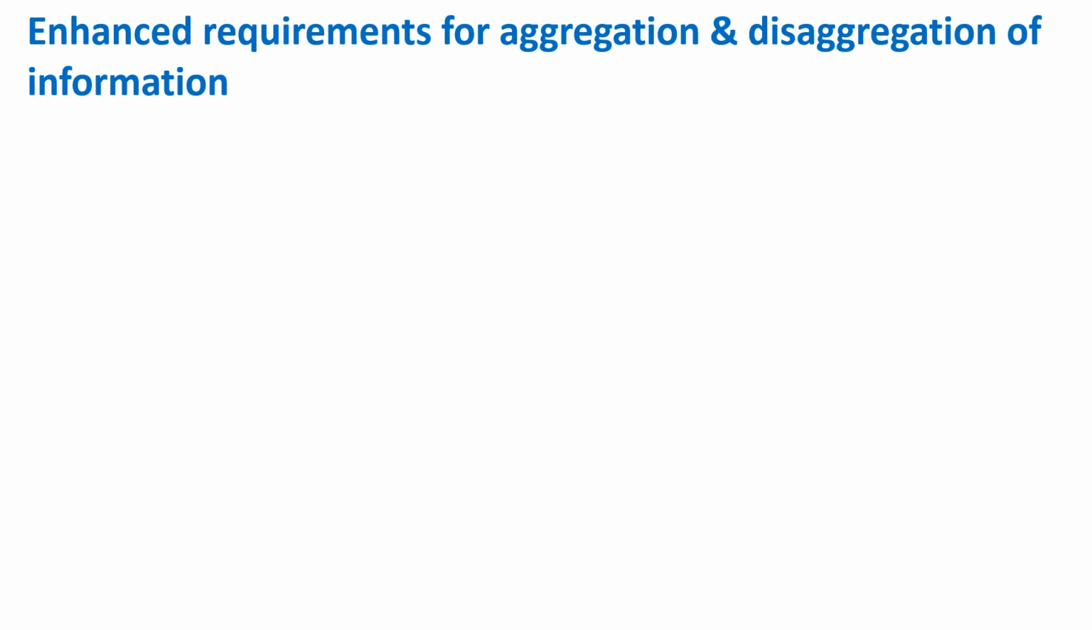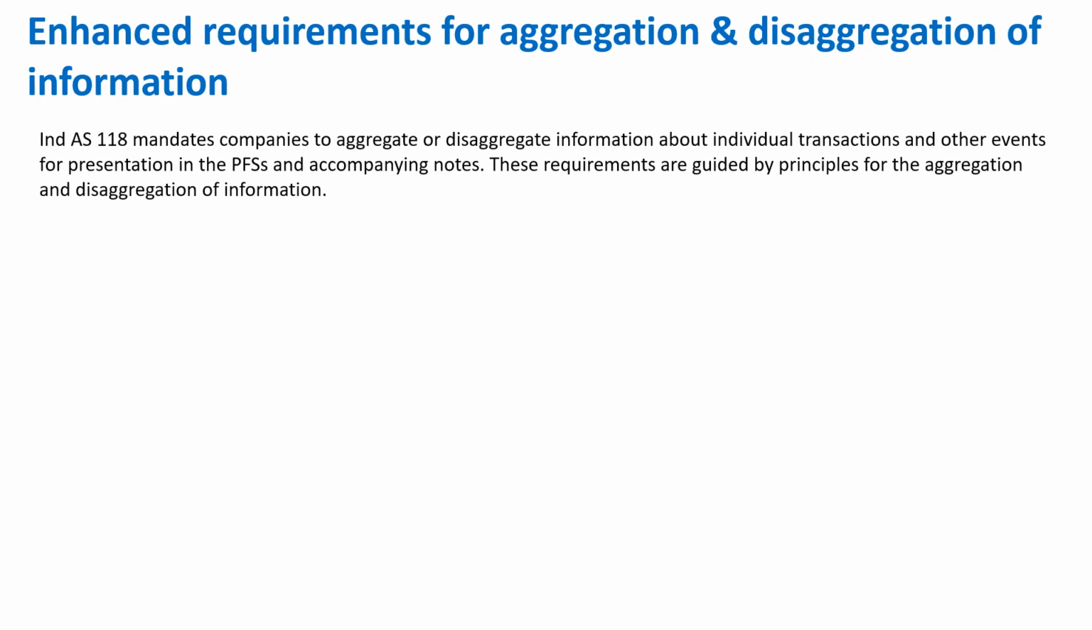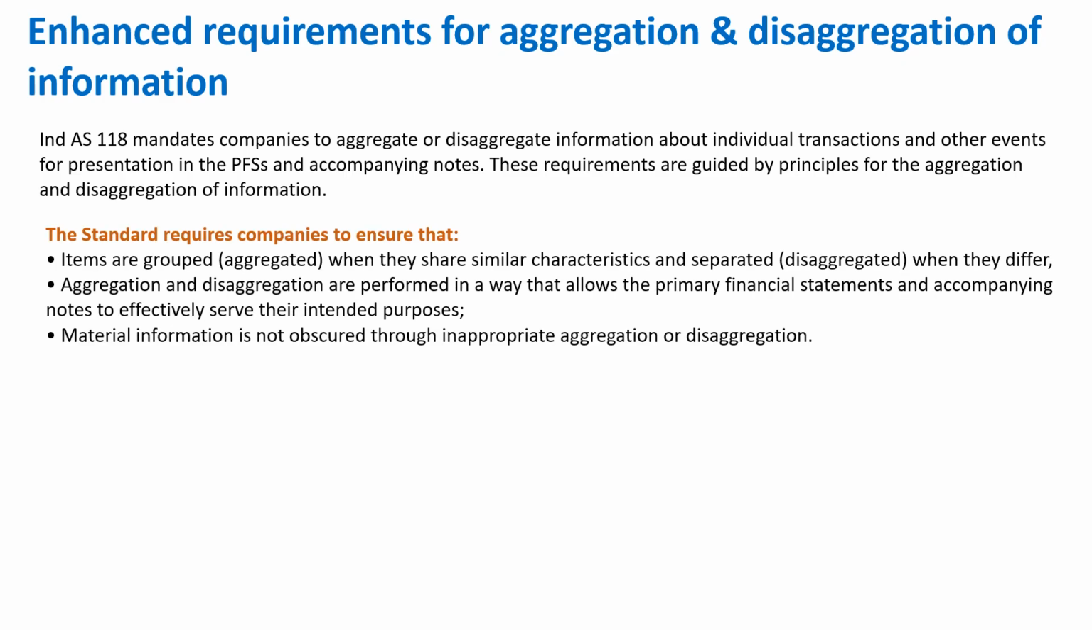Last part, Ind AS 118 mandates companies to aggregate or disaggregate information about individual transactions and other events for presentation in the PFS and accompanying notes. These requirements are guided by principles for aggregation and disaggregation of information, right? Now, this standard requires companies to ensure that items are grouped, that means aggregated, when they share similar characteristics and separated, disaggregated, when they differ. This is what I was giving as an example, right?